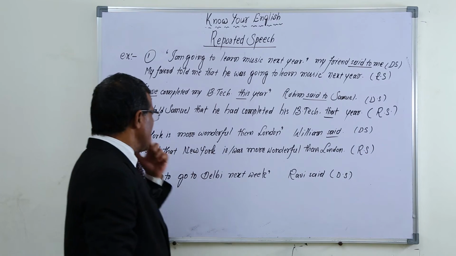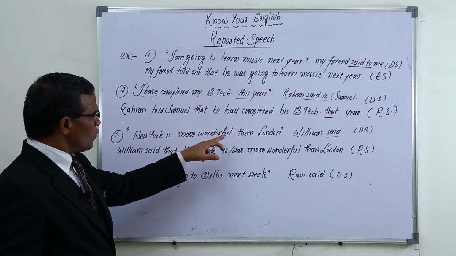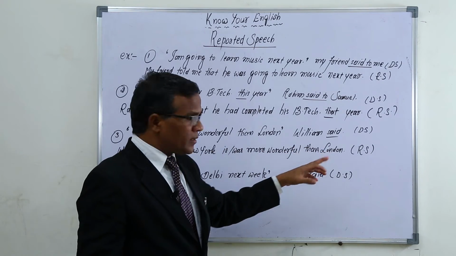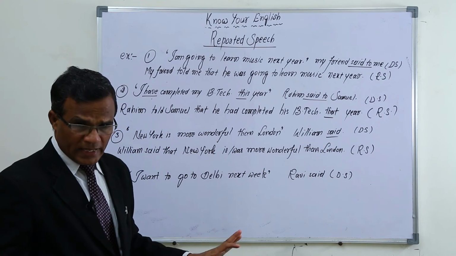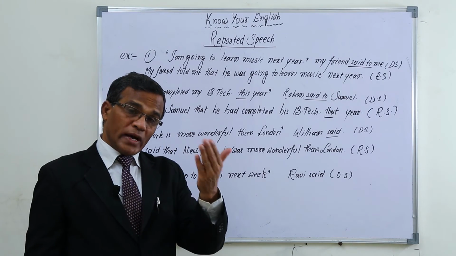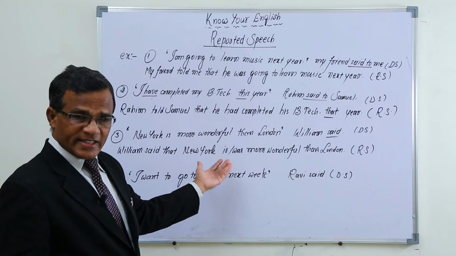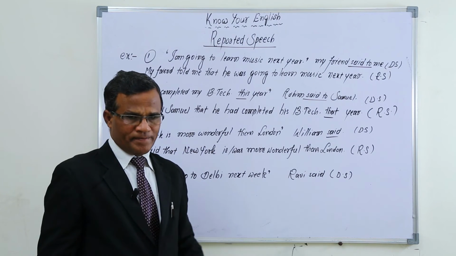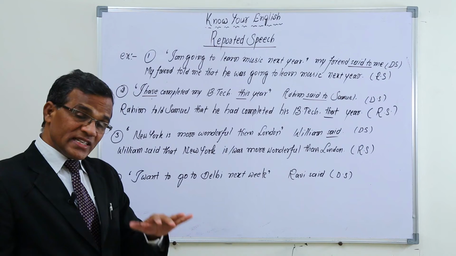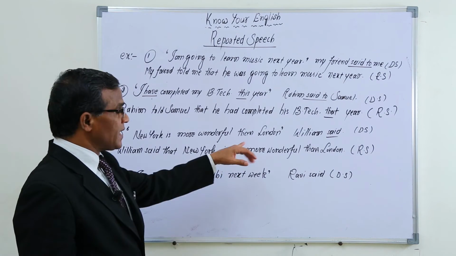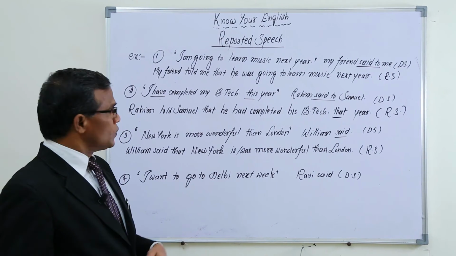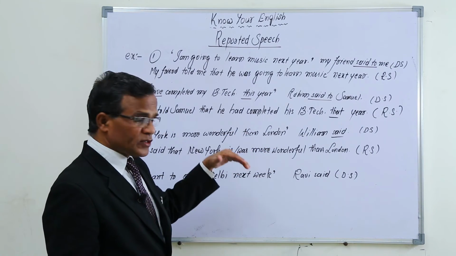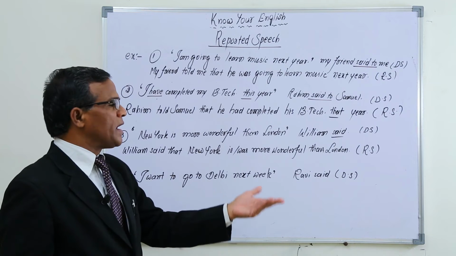Here also, New York is more wonderful than London. When William said this, New York is more wonderful really. When we are reporting to others, the truth is the same. New York is still more wonderful than London. So when the condition is still the same, there is a chance for us to leave the same tense which is used in direct speech, or we can change it into past also.